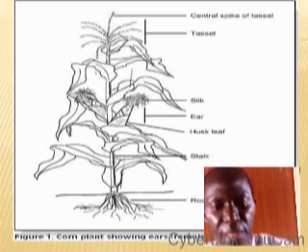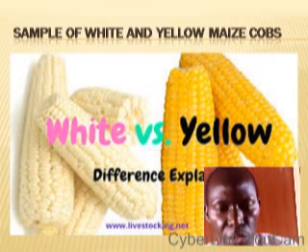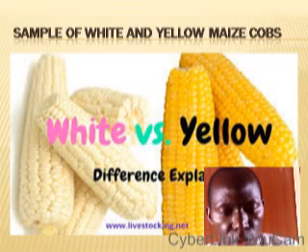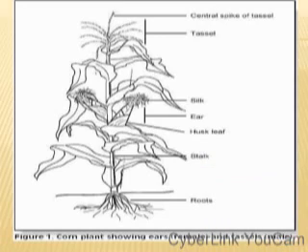I want to use this diagram of maize plants to explain some certain things to you below. So listen, look at these very maize plants. We have the parts as follows: central spike of tassel within the tassel.